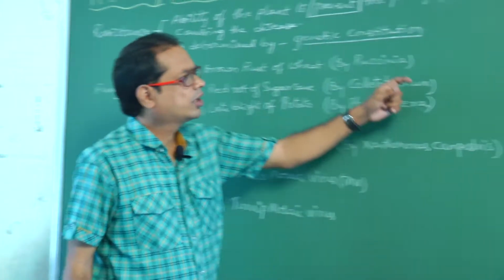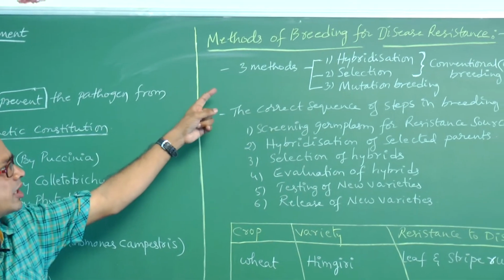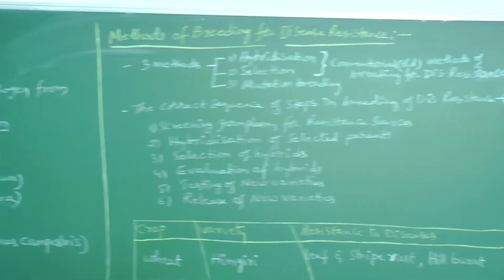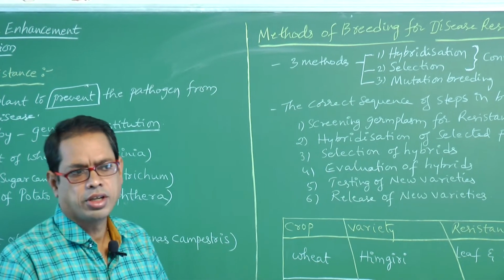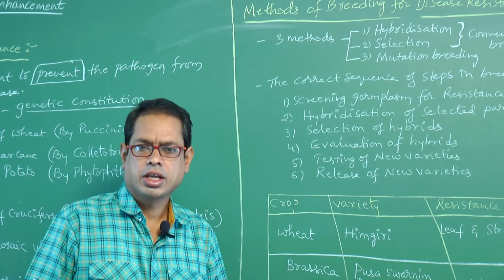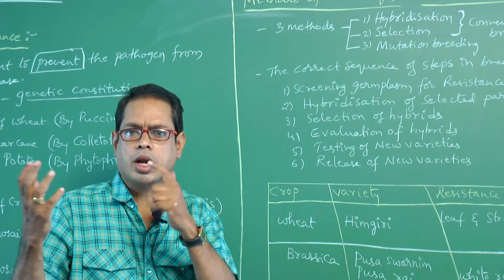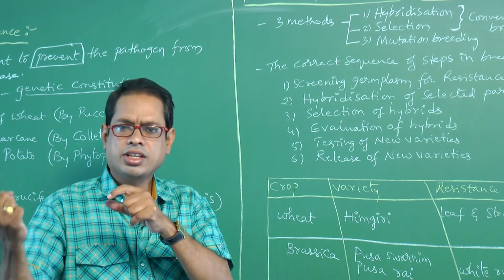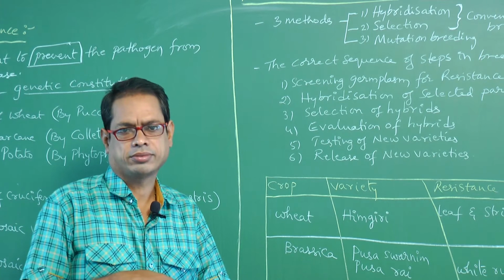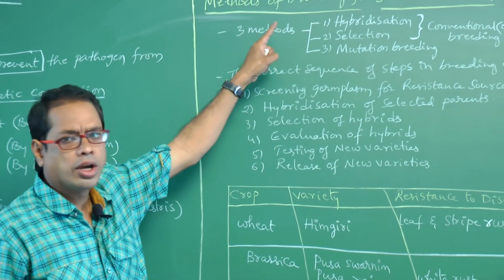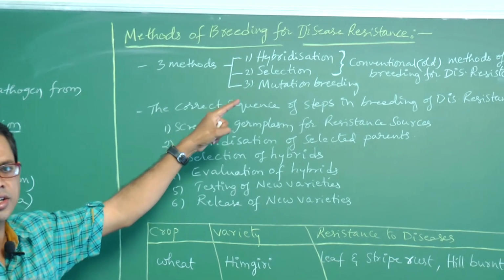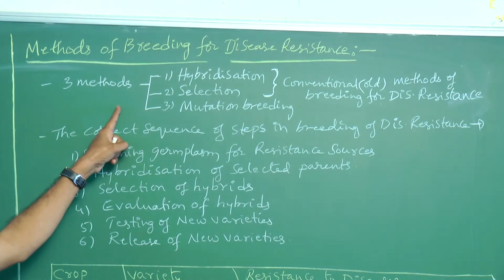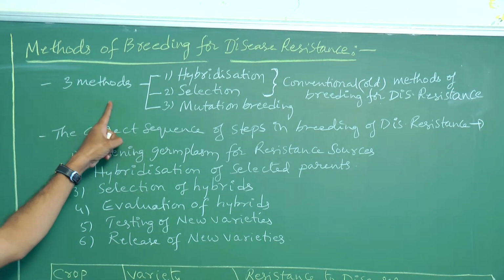Next one, methods of breeding for disease resistance. That means plants are bred to obtain disease resistance. Some plants will possess resistant genes, some plants may not possess resistant genes. So resistant genes are taken and introduced into another plant. That is methods of breeding for disease resistance. How many methods are there for developing disease resistance? 3 methods.